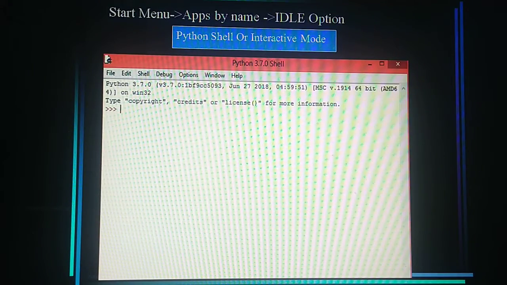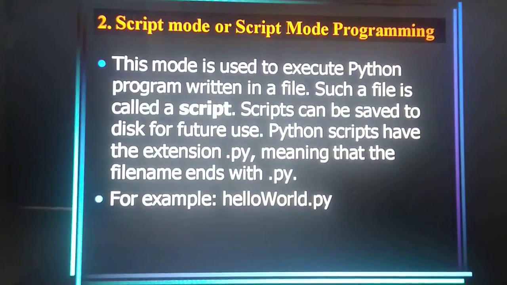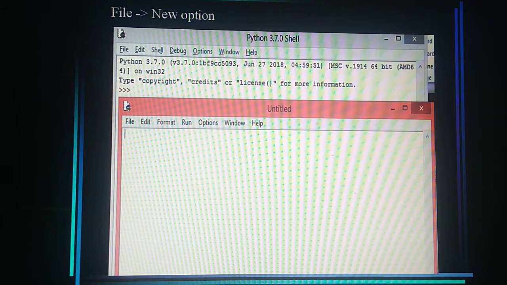This is an example of immediate mode. In IDLE, these three arrows are an indicator. Here we have to type the command and see the result. Second mode, script mode. Script mode is used to execute a Python program written in a file. That means we can save our program and later open it and change it. This file is known as a script, and .py is the extension to save a Python program. Here you can see, just click on File, click on New, and an untitled window opens. Here you can type the program, save it with the .py extension and run it.